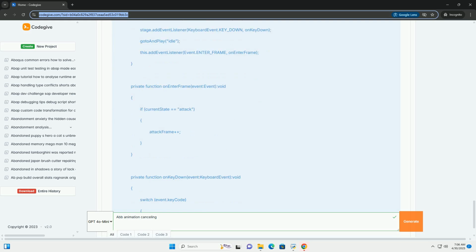3. Attack startup, active, and recovery. Every attack has distinct phases. Startup: the animation frames before the attack's hitbox becomes active. Active: the frames during which the attack's hitbox is active and can connect with the opponent. Recovery: the frames after the active frames, where the character returns to a neutral state. This is the most crucial phase for ABB.